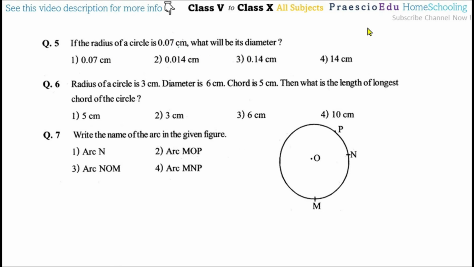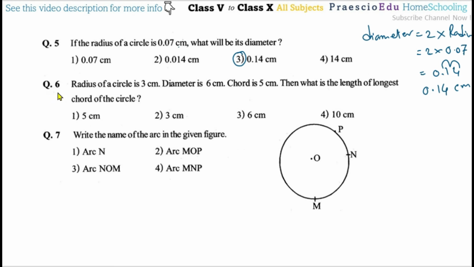We know the diameter is 2 times the radius. Now 2 multiplied by the radius, here 0.07. So 2 sevens is 14. Now here the 2 digits we have to shift, so from here 1 and 2, so that will be 0.14, and centimeter here, so 0.14 centimeter, so option number 3 is the correct one.